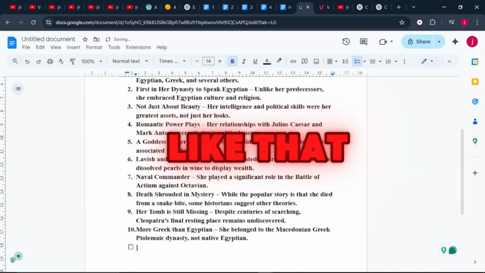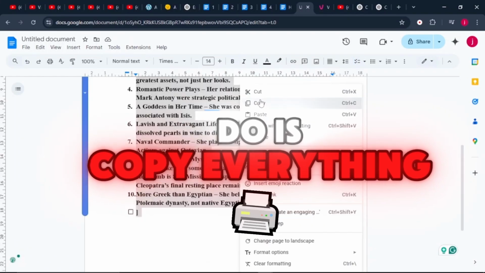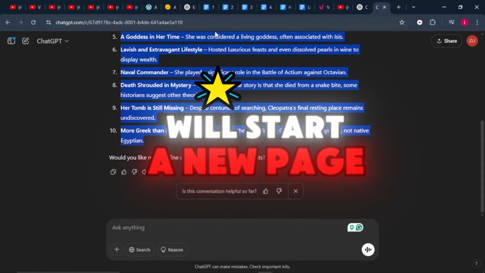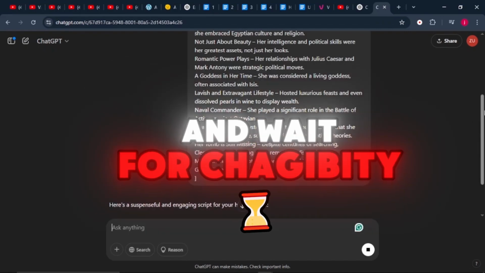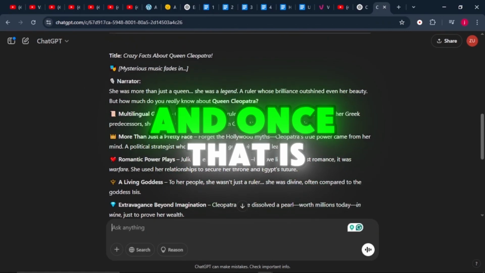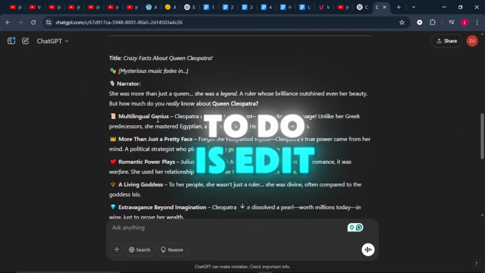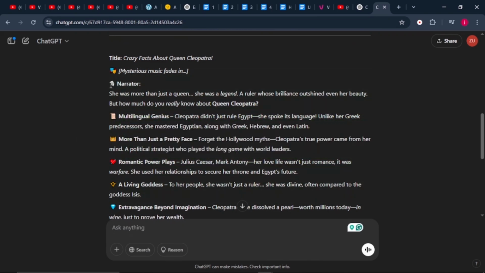And once you paste them like that, what you want to do is copy everything and come to ChatGPT. We'll start a new page and we'll paste our prompt there. From there, we'll click on enter and wait for ChatGPT to write a script for us. And once that is done, all you have to do is edit your script, remove these parts where it says narrator and any unnecessary details.